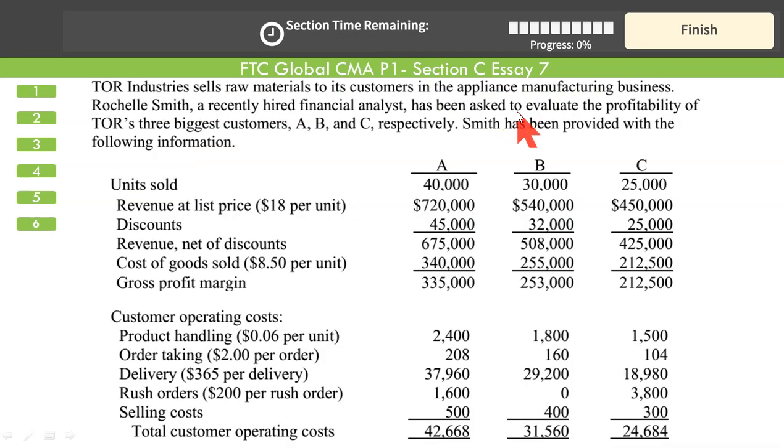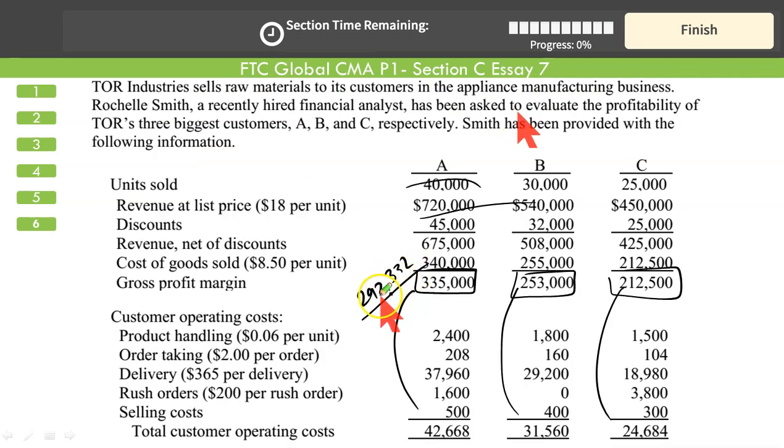So you need the customer level profit expressed as a percentage of sales. This is your sales, 675,000. You'll do the same thing. 253 less 31,560 will give you 221,440. 221,440 divided by the net revenue, net of discount, that is 508.